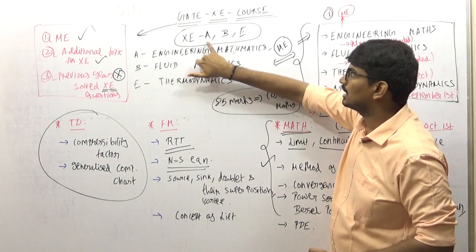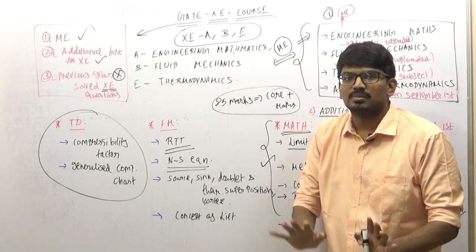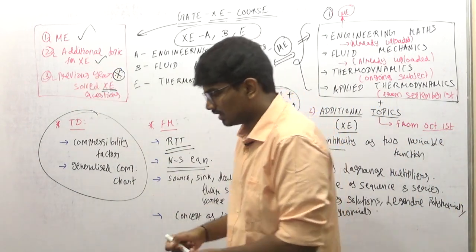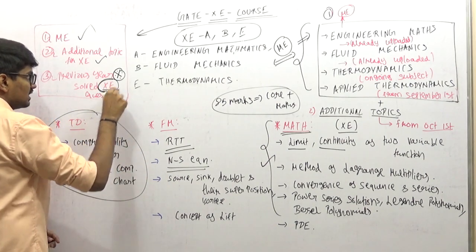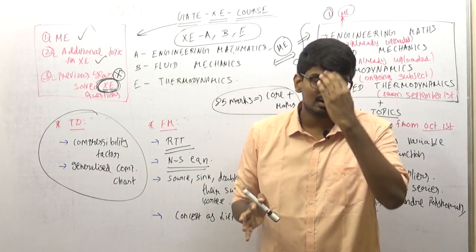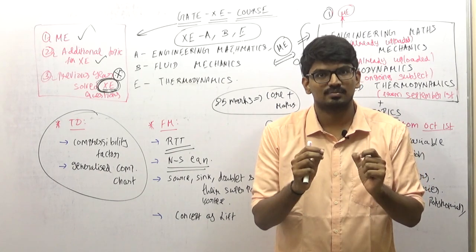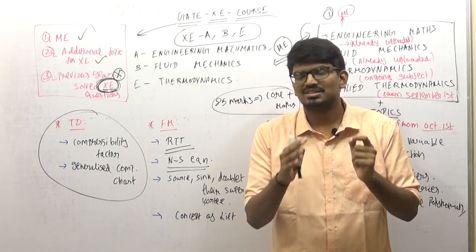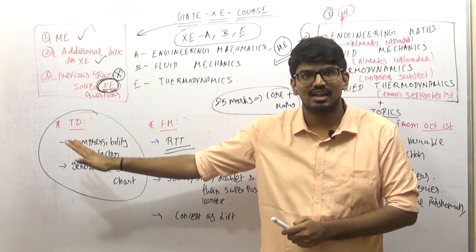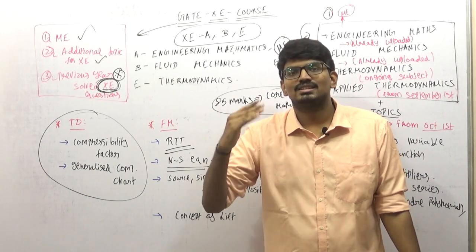The students who are going to write B and E, that is fluid mechanics and thermodynamics, and of course mathematics will be included, because mathematics is compulsory. So I will be covering around 400 problems, completely previous year XC. What is the special thing about this? If you check the market, there is no specific book which provides a proper solution for XC questions. There are some books which provide solutions, but they are not at all good. Everyone knows that already, because the level of questions in XC is not that easy. The level is a bit higher than that of ME.